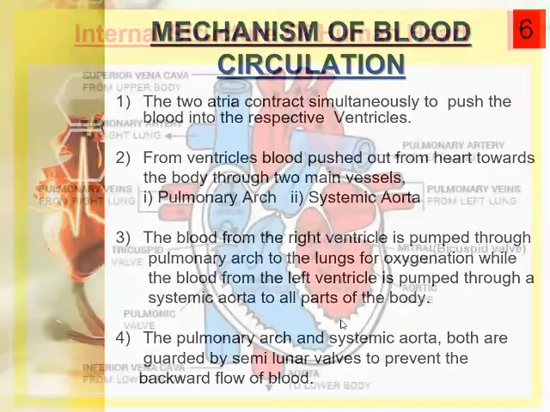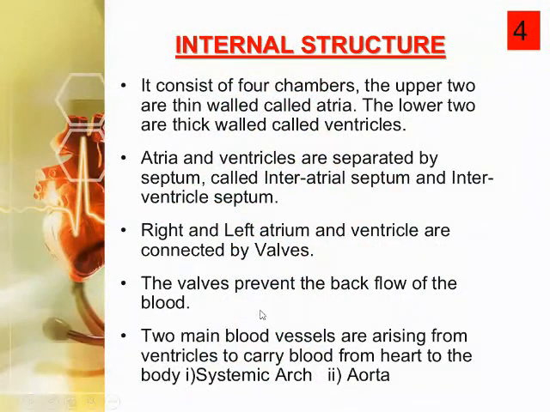And what is this septum? Interatrial septum or interventricular septum. The septum which is present between the two atria is called the interatrial septum, and the septum which is present between the two ventricles is called the interventricular septum, okay students. This is the septum to separate the atrium and ventricle from each other.